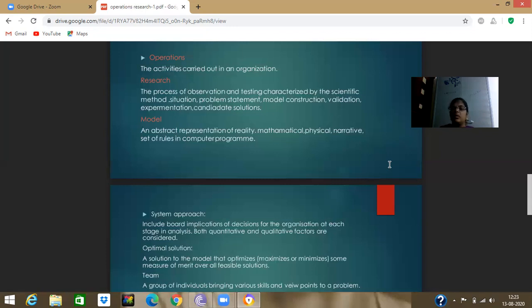So how the model will be in the computer: an abstract representation of a problem in the view of a model, such as a mathematical, physical, or narrative set of rules in a computer program.